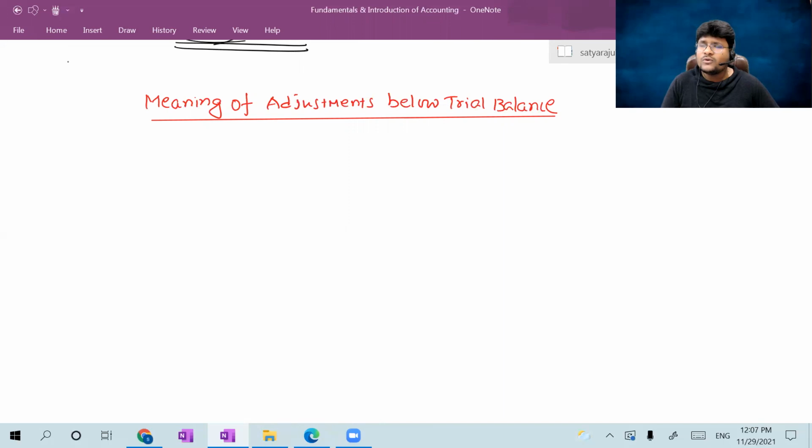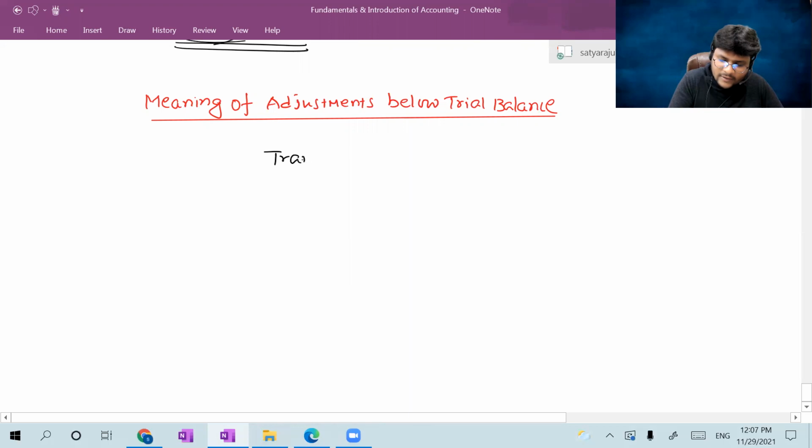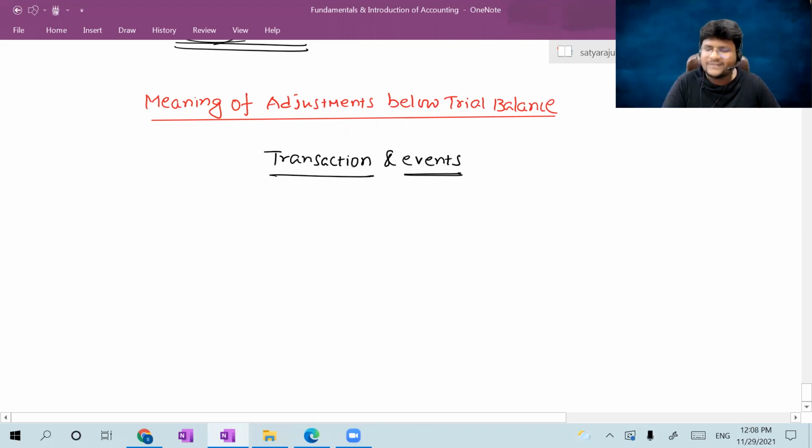I told you before starting the lectures itself, in the meaning of accounting there are two terms, transaction and events, right? Sir, a transaction is nothing but what occurred between the organization and an outside party. An event is nothing but a result of the transaction. Am I right? Transaction is a cause, event is an effect, right?